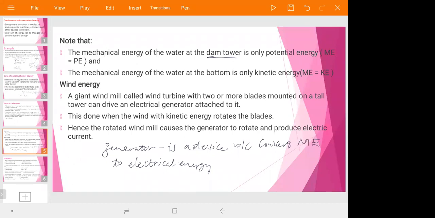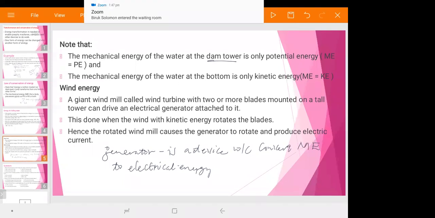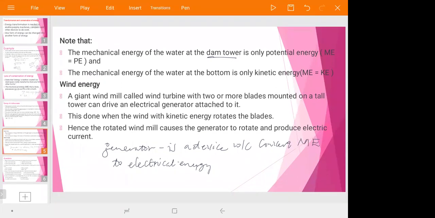For example, the wind turbine, when it rotates, is it mechanical energy or electrical energy? The rotation of the wind turbine, when you see it, is mechanical energy or kinetic energy. So when it is attached to a generator, that mechanical energy is converted into electrical energy. This is done when the wind with kinetic energy rotates the blade.